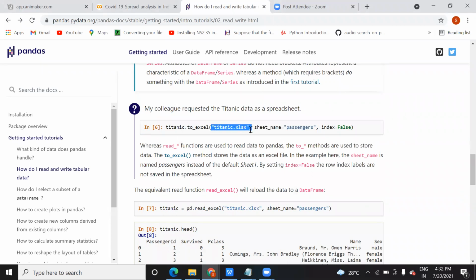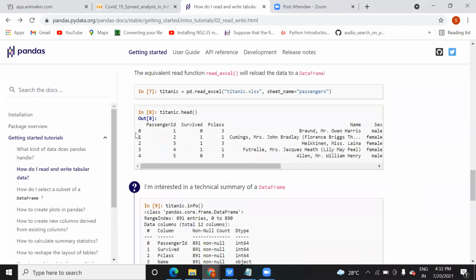The name of the file after conversion, the sheet name in that Excel file, and the index, meaning whether you want the index or not. This you need to decide. If you want the index, you simply remove this. It's not that you have to write index equal to true. If you do not pass this value, by default it will give you the index: 0 for the first row, 1 for the second row, 2 for the third row, like this.